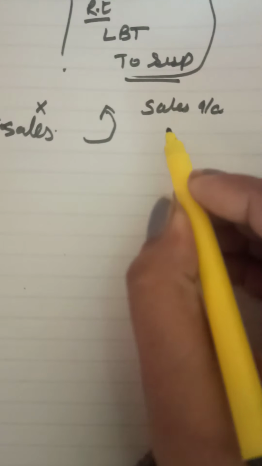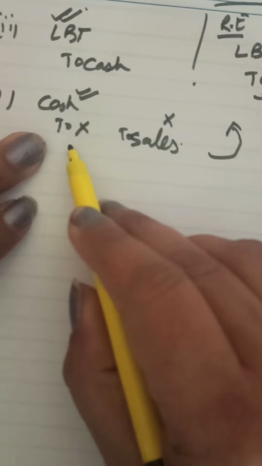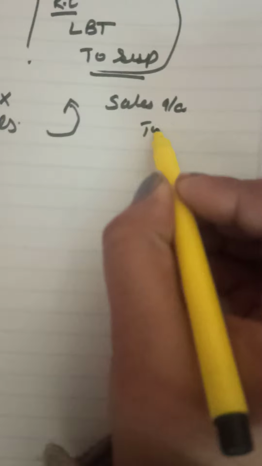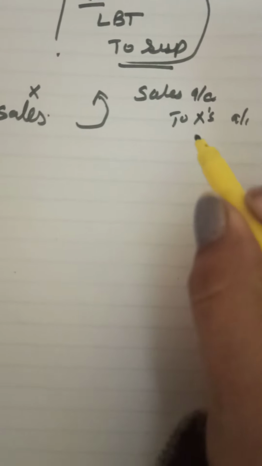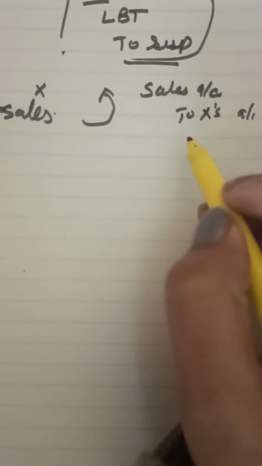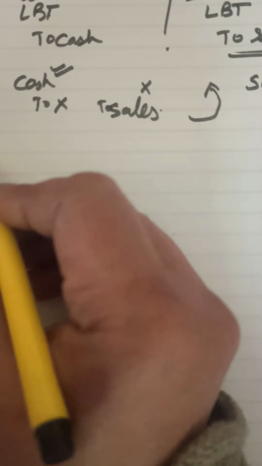Sales account will be debited. And what should have been credited here? X's account should have been credited. We have not done that. So do that to X's account or customer's account or personal account, whatever. I always prefer to name the personal account. You can do whatever, both are acceptable. Proceeding. Fifth transaction of the same question.